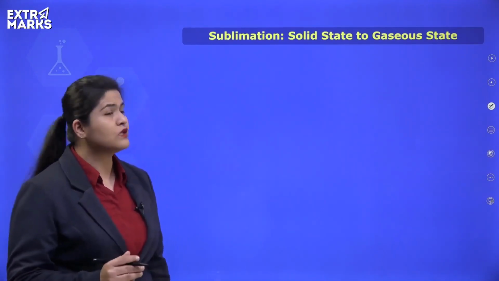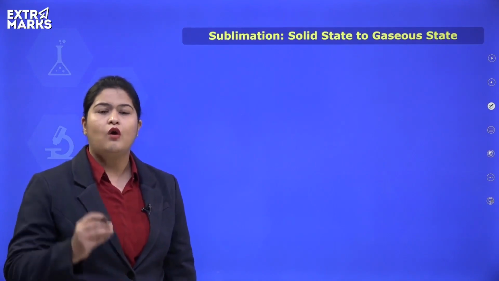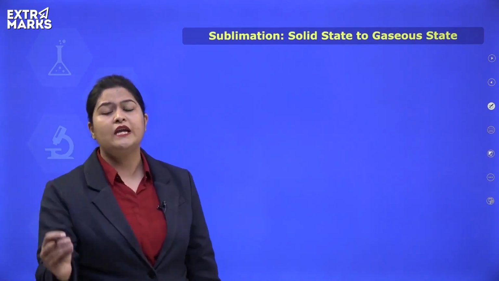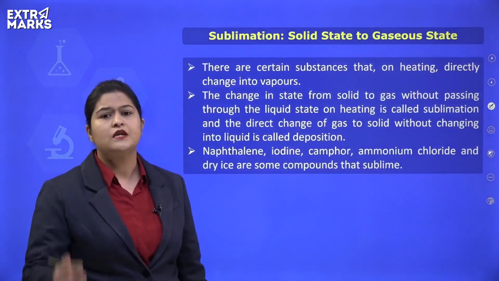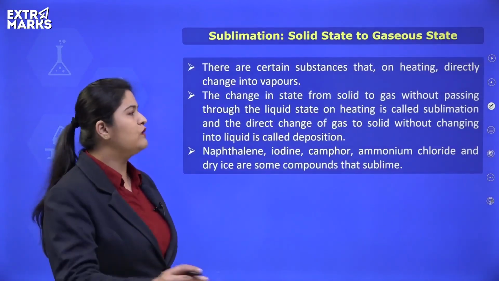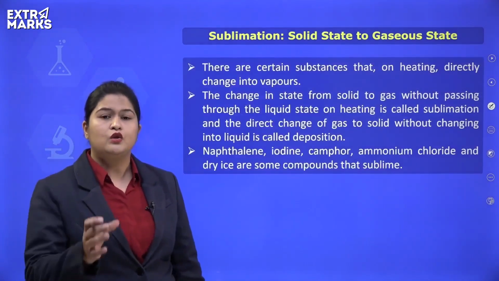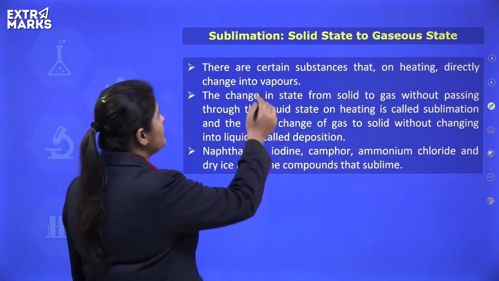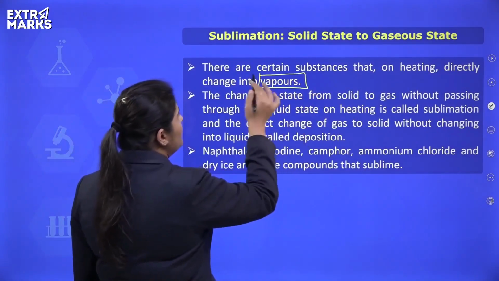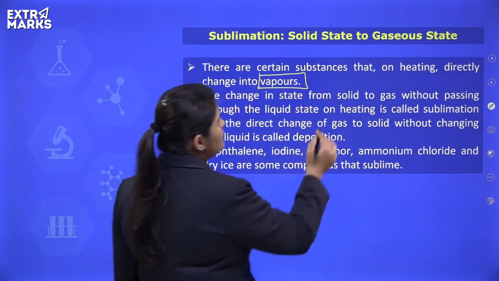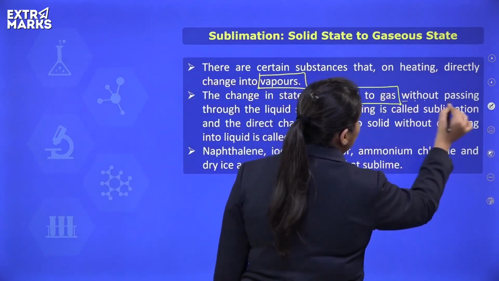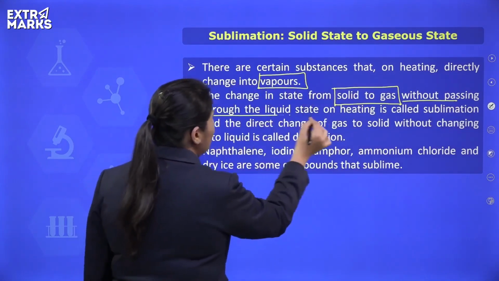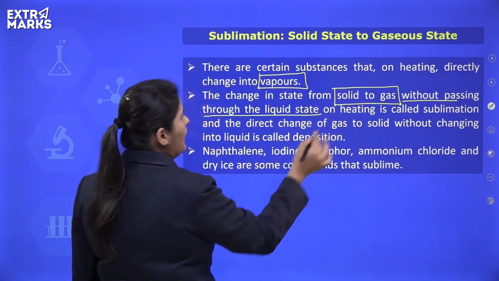Sublimation is the process of conversion of solid state directly to the gaseous state. Okay, there are a few substances which do not move into the liquid state on heating. Those substances directly change into their vapors. So, the process in which a solid directly changes to the gaseous state without passing through the liquid state is known as sublimation.